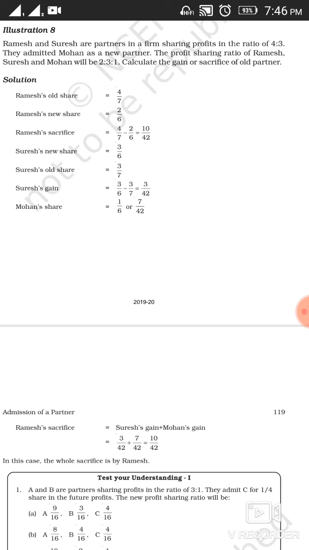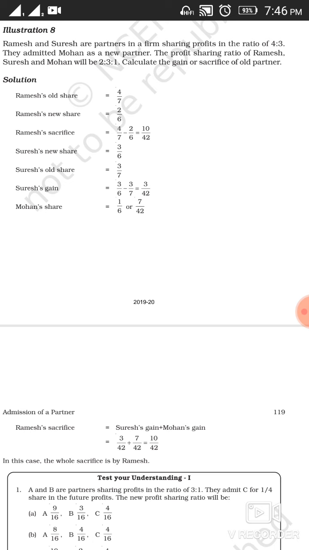Means the old share of Ramesh is 4 by 7 and of Suresh 3 by 7. They admitted Mohan as a new partner. The new profit sharing ratio of Ramesh, Suresh and Mohan will be 2:3:1. Calculate the gain or sacrifice of old partners.